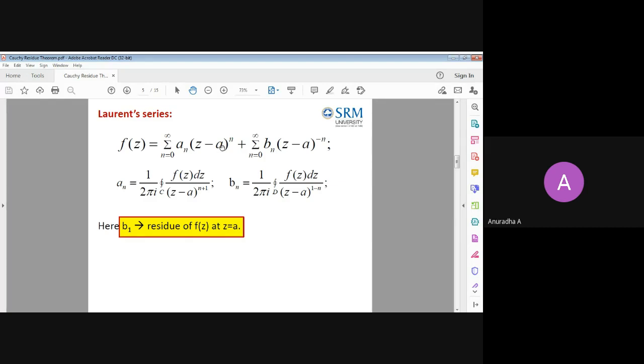So at that point, what will be the residue? Which term will give that? The coefficient of the 1 by z minus a term will give that. So this is an important MCQ, make a note and keep. B1 represents residue, not A1, B1, the negative powers B1.